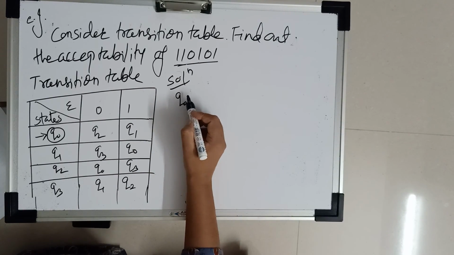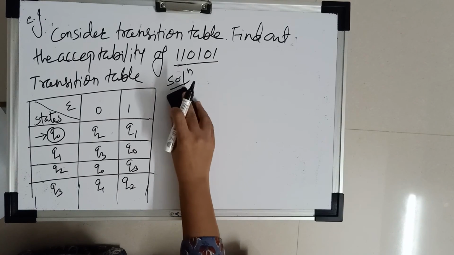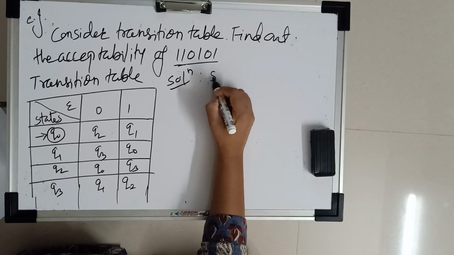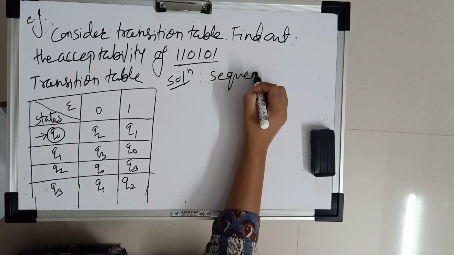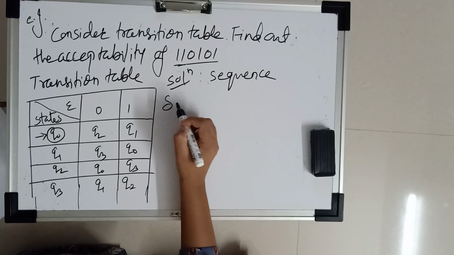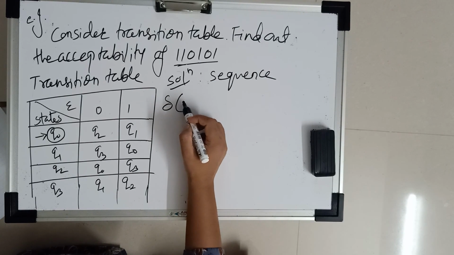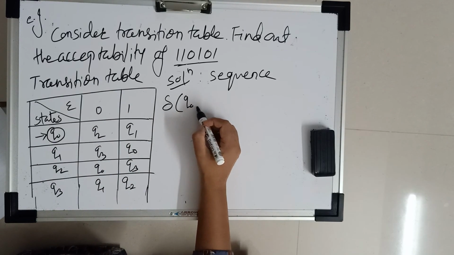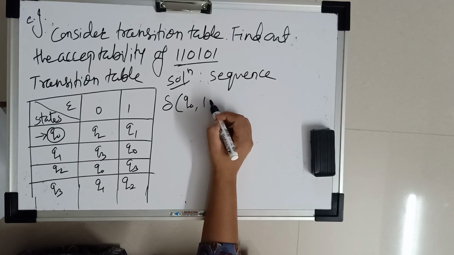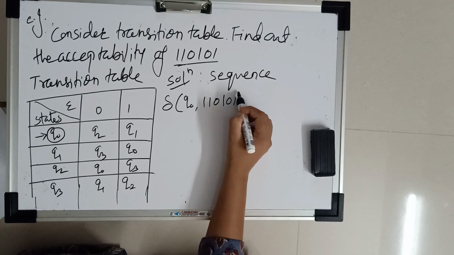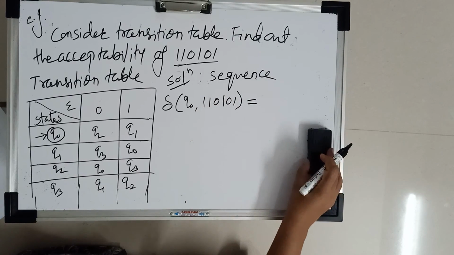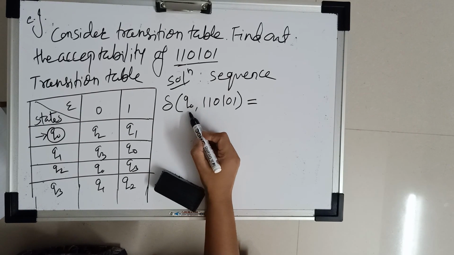So we can write the sequence in the form of transition functions. We start from the initial state Q0 with the given string. Now we'll write the sequence one by one.